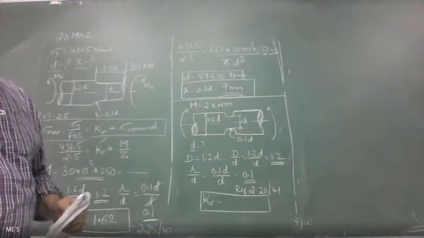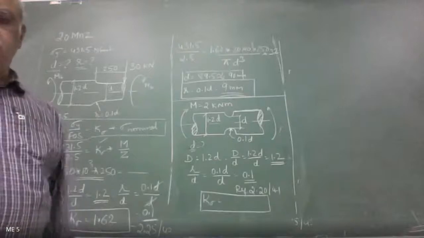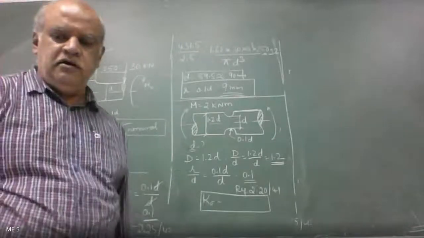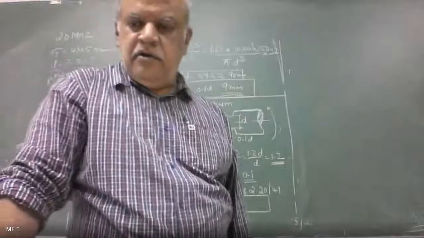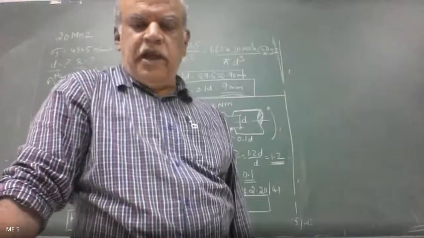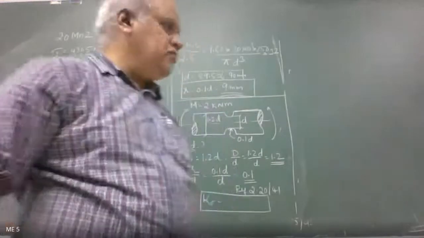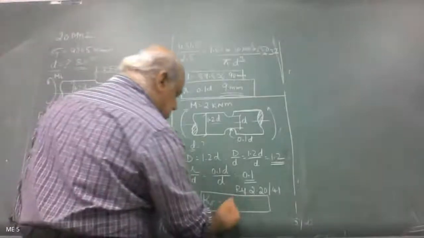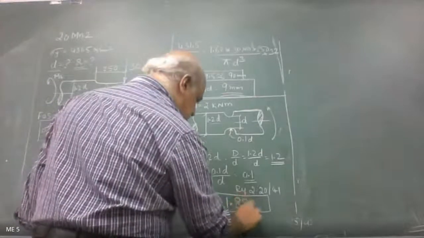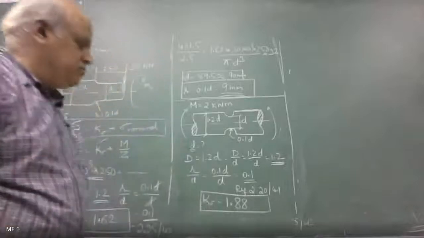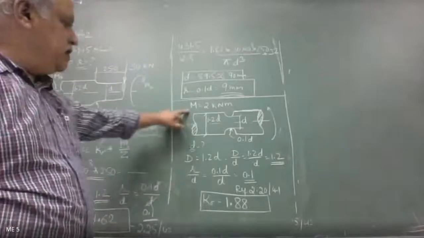Will it be 1.875? K sigma is 1.875. Others, what is the value of K sigma? 1.875 you have taken, I have taken 1.88. Okay, doesn't matter. K sigma is 1.88.